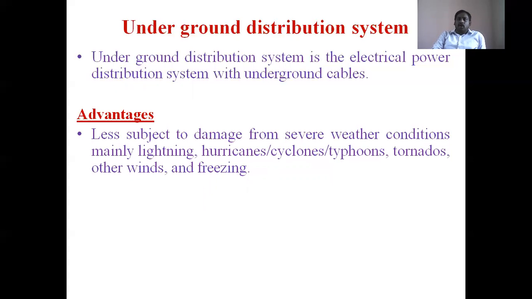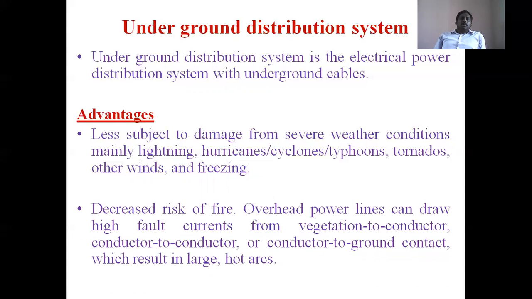Rainy seasons, fog, humidity, and the surrounding temperature also increase conductor resistance. Finally, power losses are increased. So that's why it is less subjected to damage from severe weather conditions if the conductors are underground.